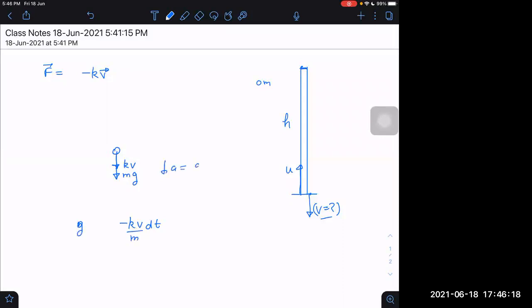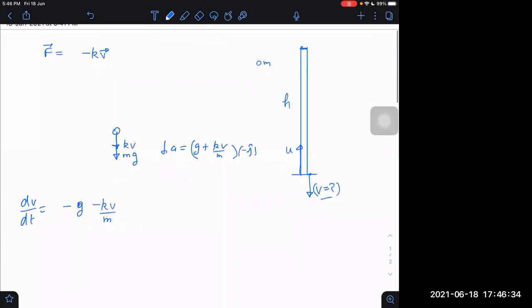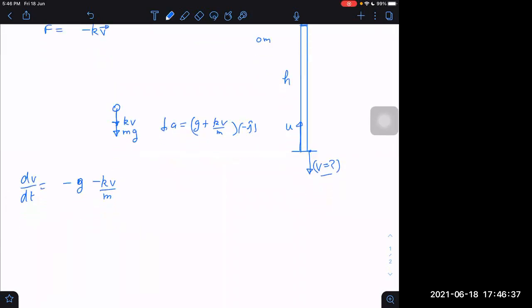Acceleration will be equal to g plus kv by m, but it is in downward direction along minus j cap. I can write acceleration as dv by dt. It is minus g minus kv by m. What is dv? dv will become minus g into dt integral minus kv by m into dt integral.